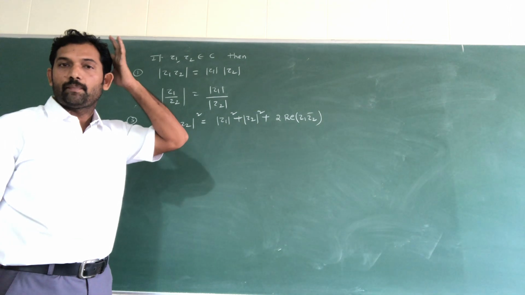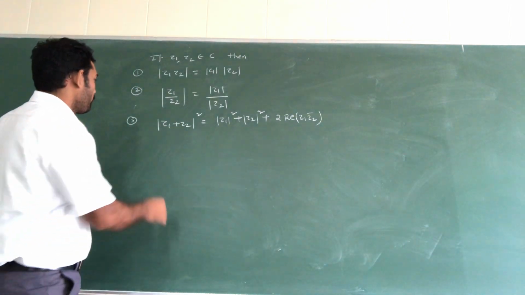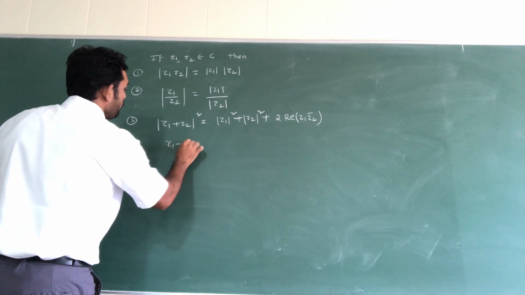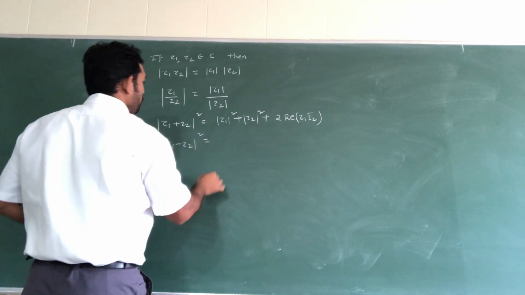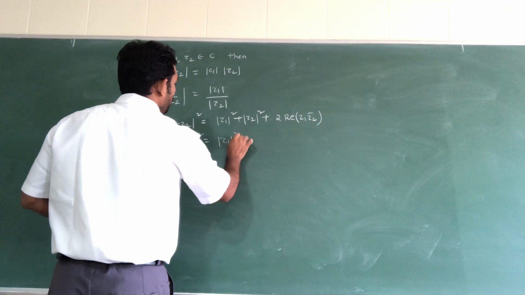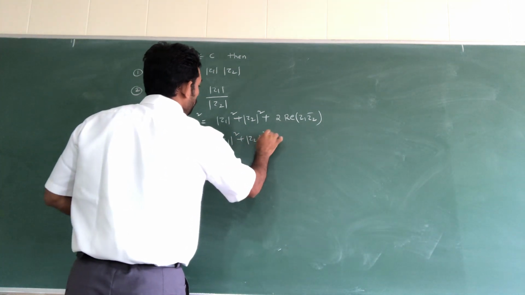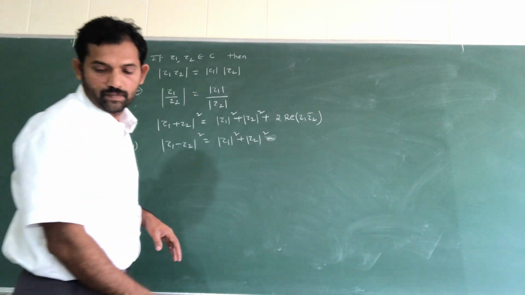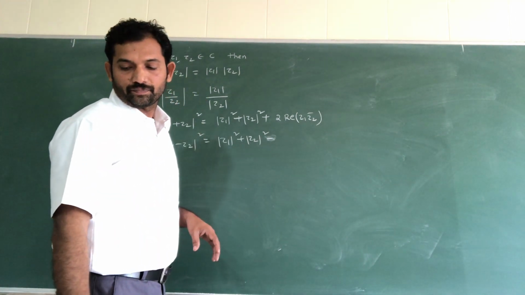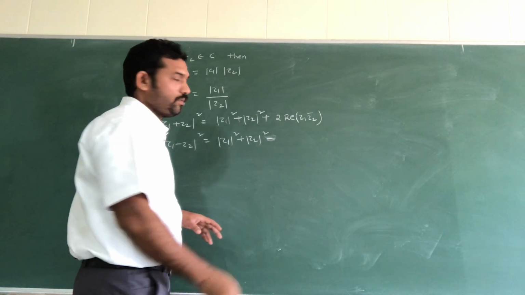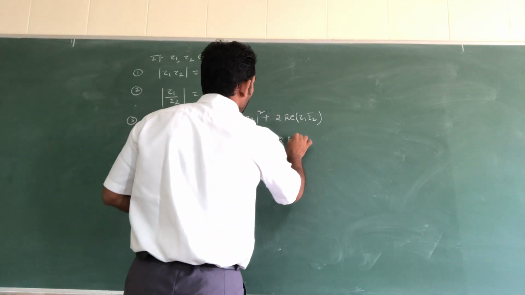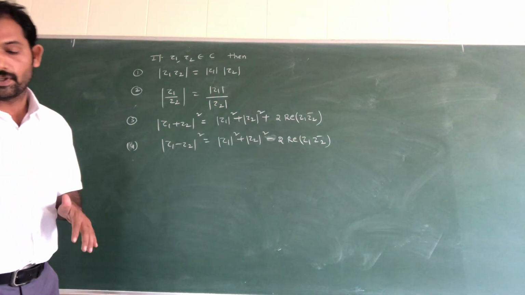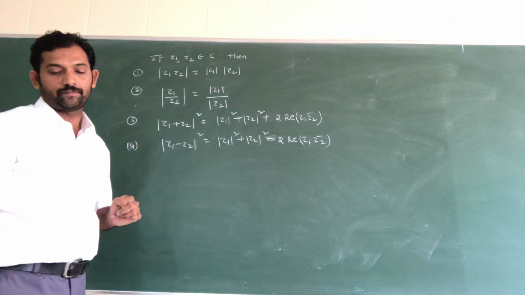Next, fourth formula: modulus of z1 minus z2 whole square is equal to modulus of z1 square plus modulus of z2 square minus 2 into real part of z1 z2 bar.